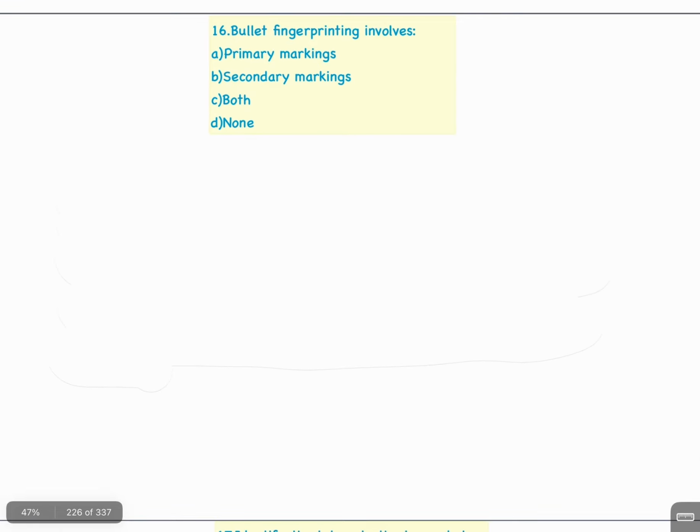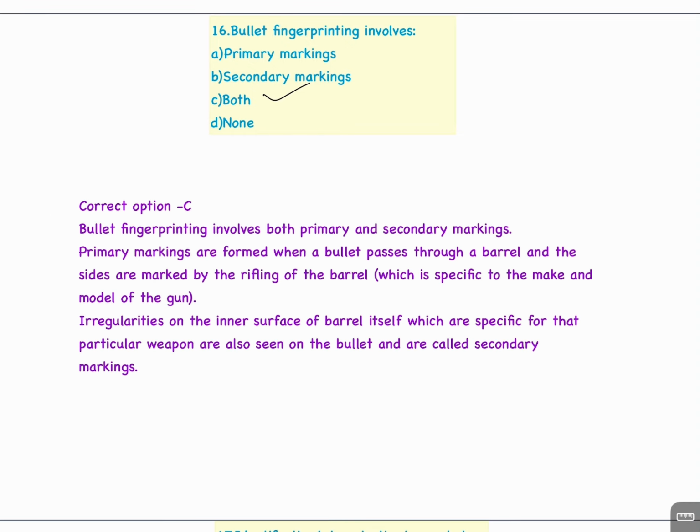Question number 16. Bullet fingerprinting involves A. Primary marking, B. Secondary marking, C. Both, D. None. Correct answer both. Primary markings and secondary markings. Bullet fingerprinting involves both primary and secondary markings.